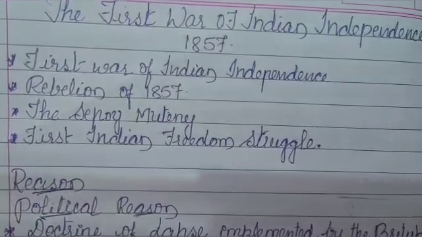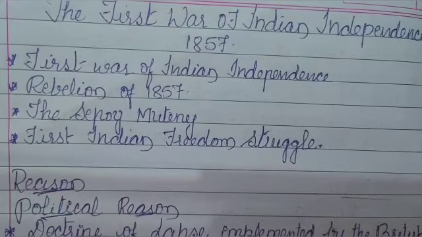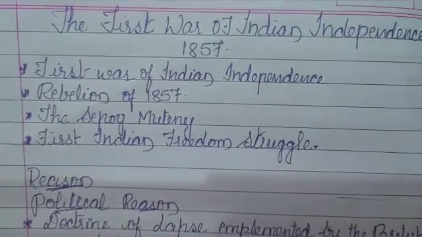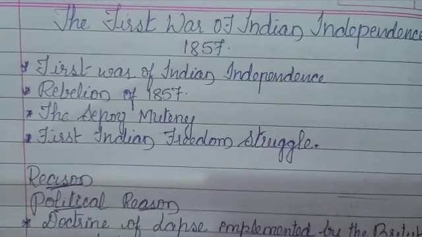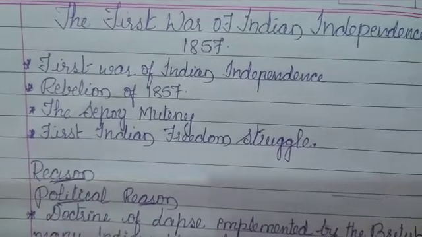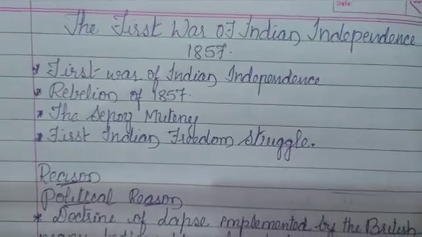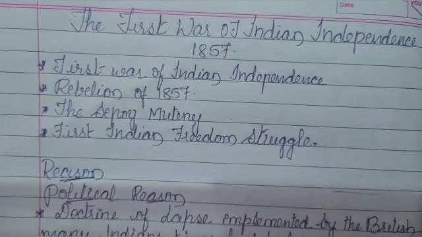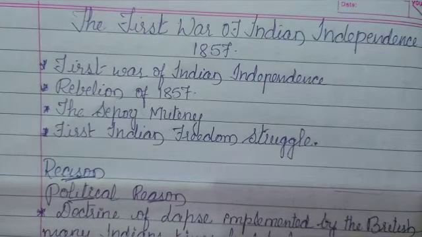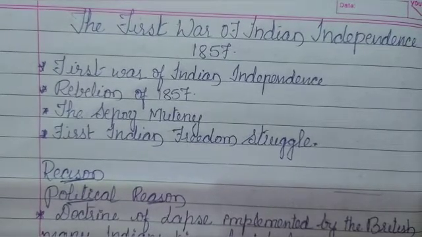We know that in order to extend the rule of the British over India, the British brought in policies, that is, one is the subsidiary alliance and one more is the doctrine of lapse. What does subsidiary alliance mean? The native king should keep the military force of the British. They have to give a salary, and the maintenance of the troops will depend on the native kingdom, but the troops will be working for the British.